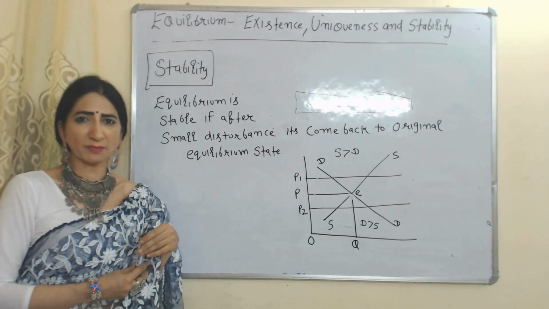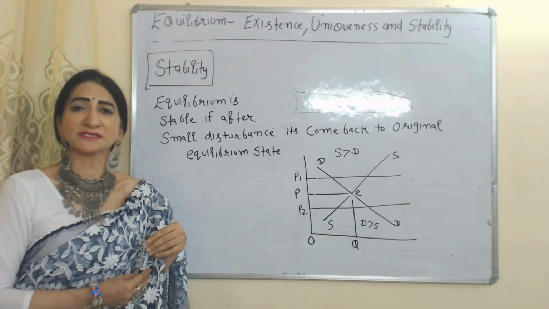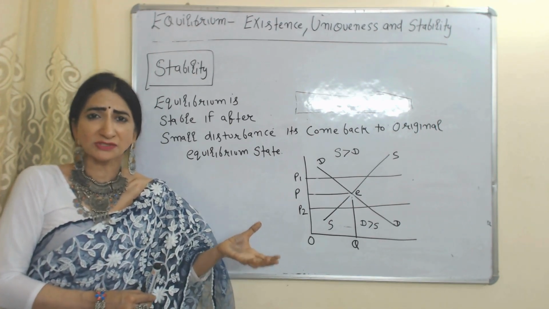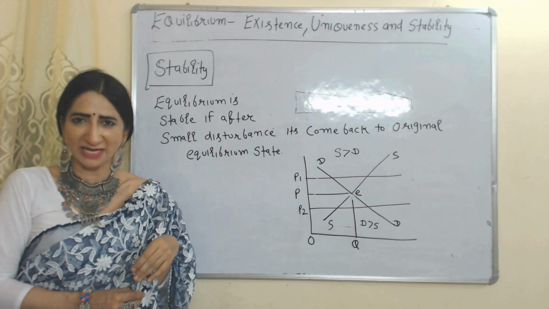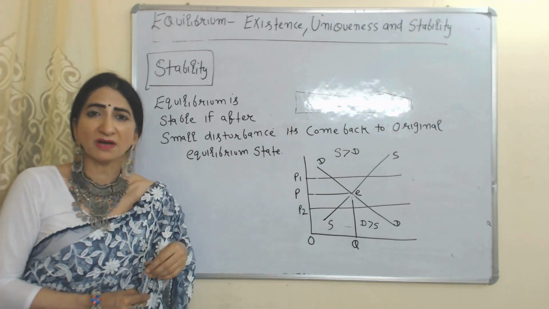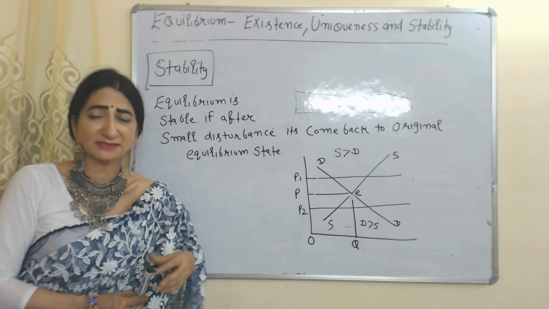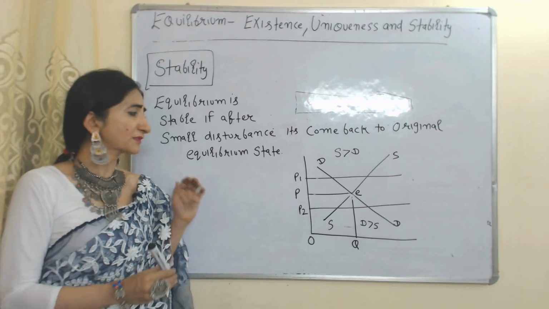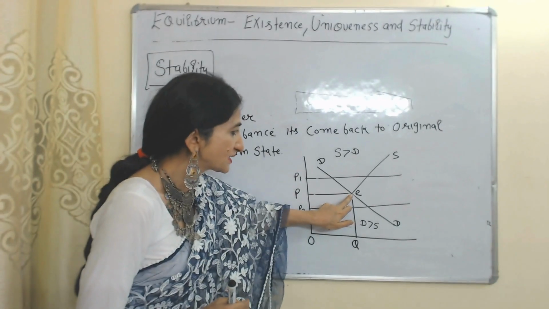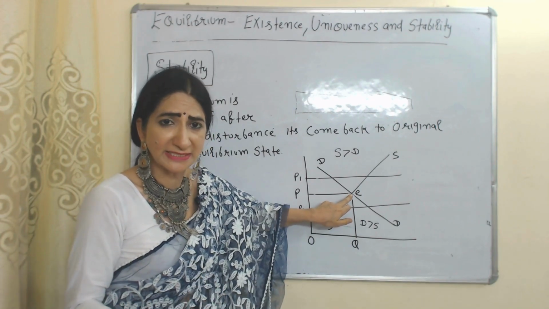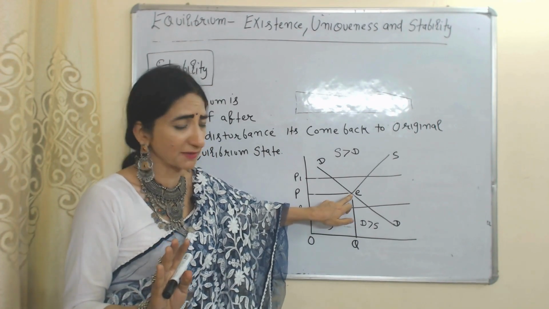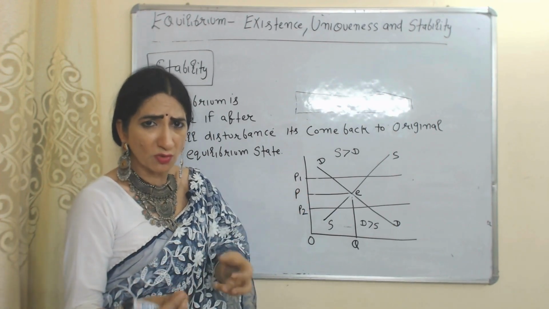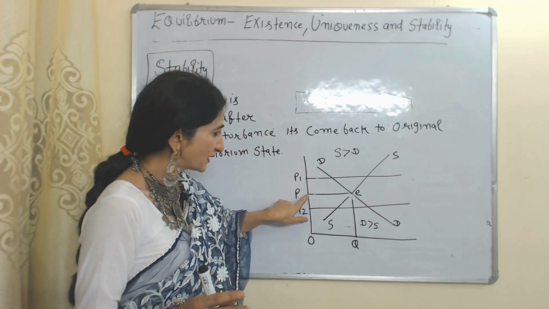Now we are going to talk about stability. Equilibrium is stable if after a small disturbance the system comes back to its original state of equilibrium again. Suppose E is our original equilibrium point, or we can say that E is the original state of equilibrium and the original price is OP. Now assume because of any small disturbance the price increases from P to P1.